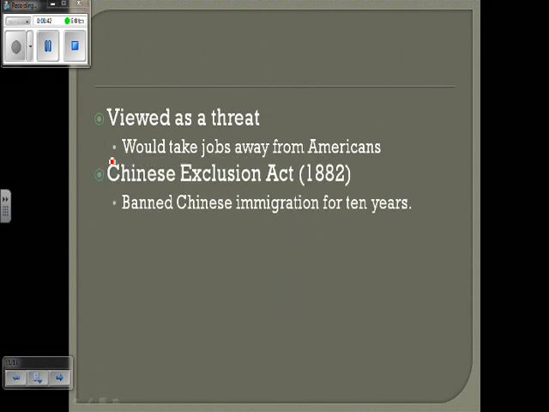It got to the point where the government actually gets involved and passes laws to restrict or limit the amount of immigrants that come in. The example here is the Chinese Exclusion Act of 1882, no Chinese immigrants for 10 years. So if we remember the graph we had before, there was a big drop-off in immigration, and a lot of that was because of the Chinese immigrants.